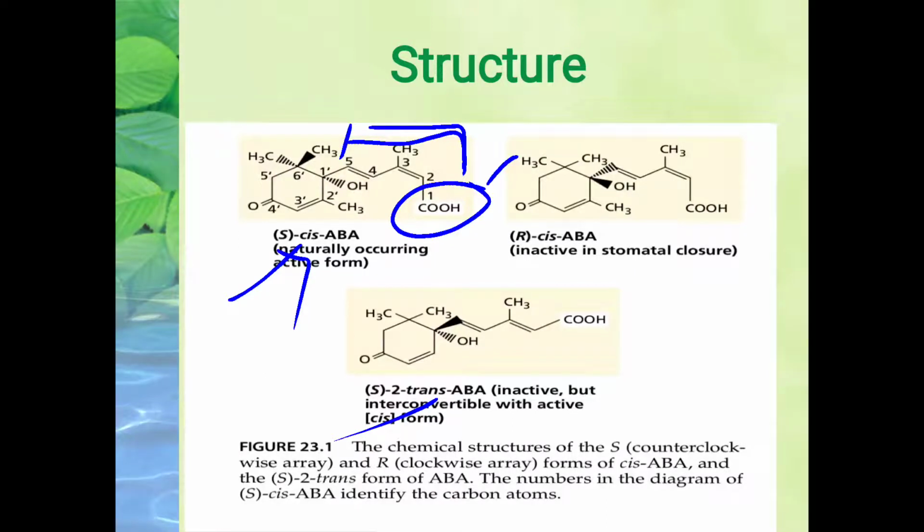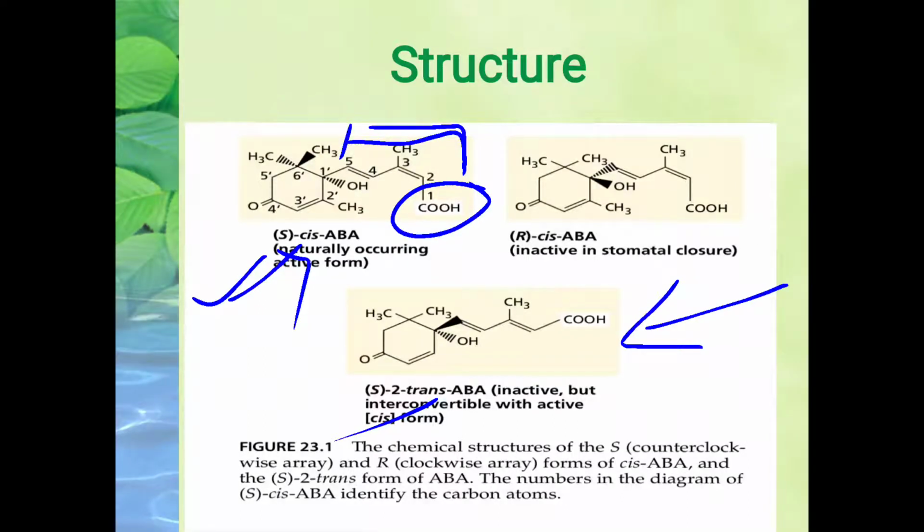Okay, so this is the naturally occurring cis form, which is the active form. Clear? And here this is basically the trans form, which is the main inactive form.